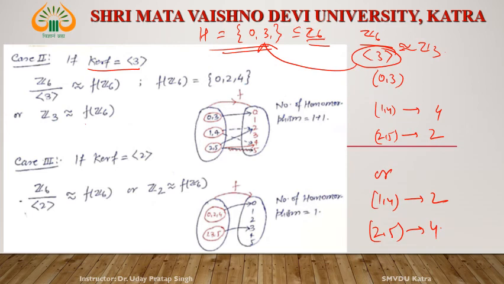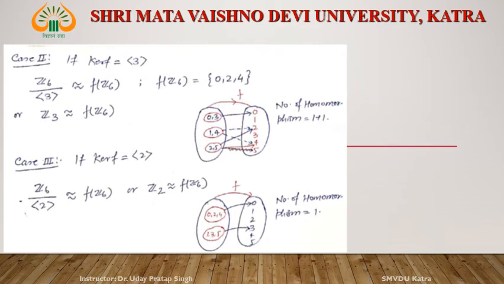Right? Why? Since the other two elements, the elements of Z6 by H, the elements of Z6 by 3 are 0, 3, something like this, A, 3. And what is A?